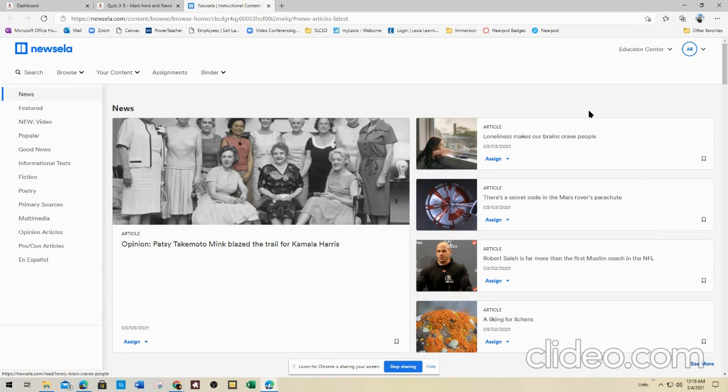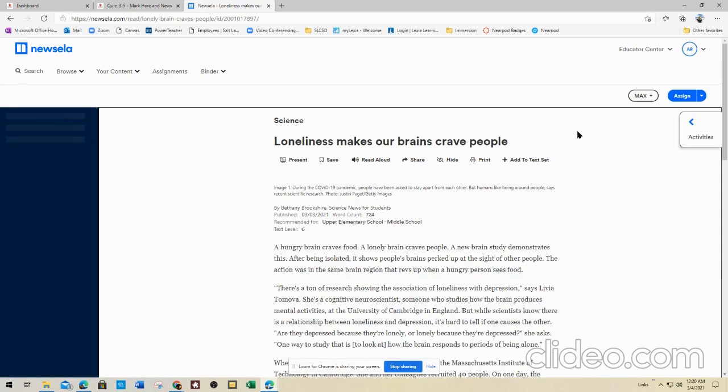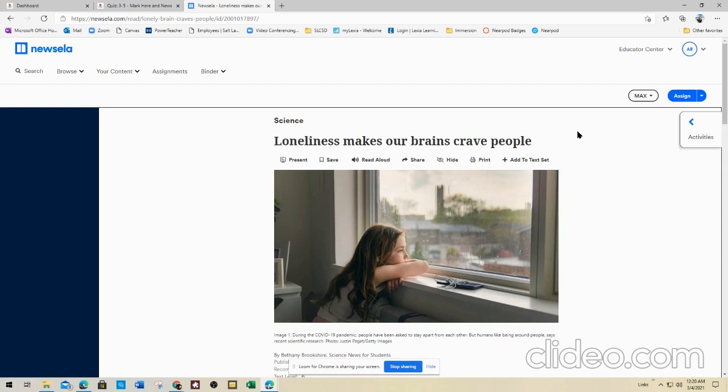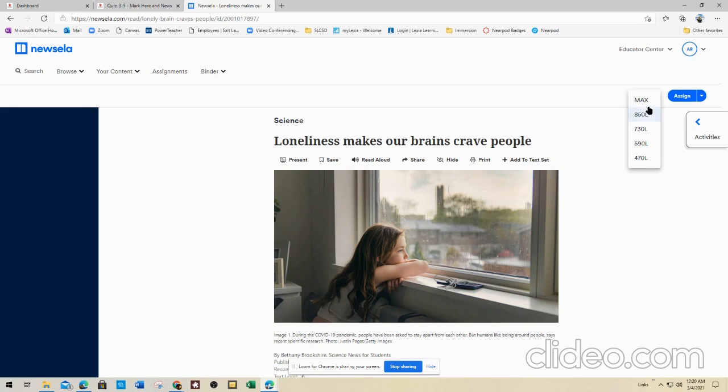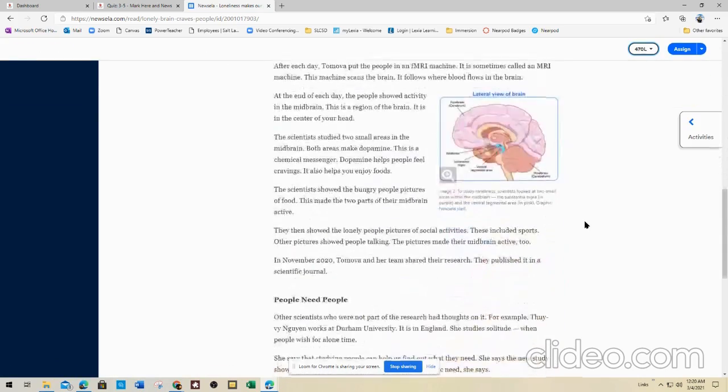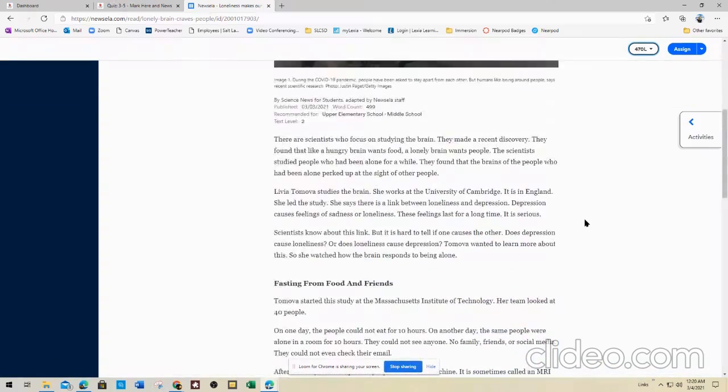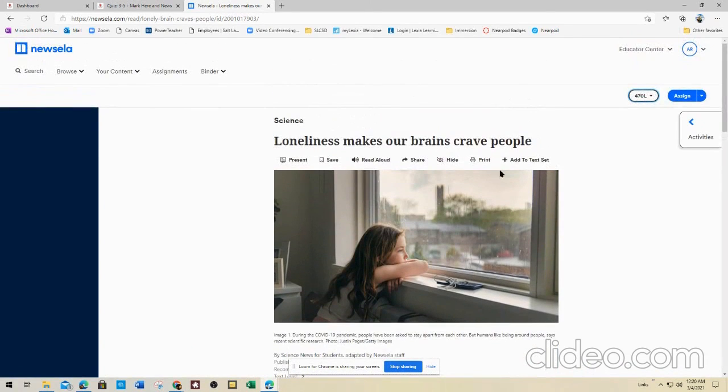Because we're going to look for the structure, the nonfiction structure that we've been looking at. We're going to go ahead and look at that in a real article. So, loneliness makes our brains crave people. I can't talk today. Okay, so you can choose whatever Lexile you want to do. So if the max is too hard, which is usually about 1,000, you can change that to 470 or 590. We're going to do 470 just for efficiency's sake. It makes it a shorter article. We're going to go through and talk about why loneliness makes our brains crave people. Okay, that's our topic, right? Our subject is going to be loneliness.